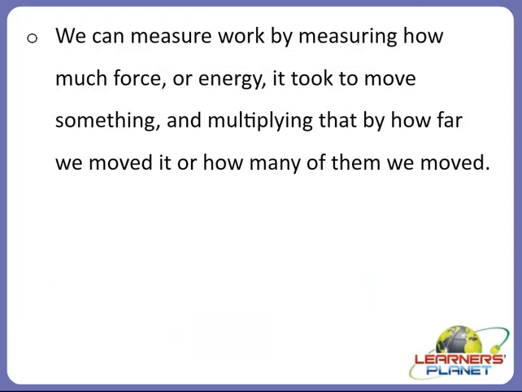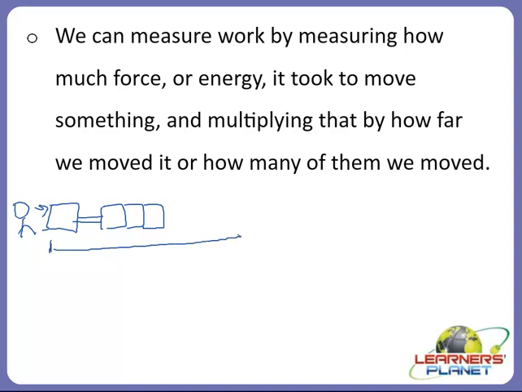That we can measure work by measuring how much force or energy it took to move something, just like we took an example of a box, and multiplying that by how far we moved it or how many of them we moved. There we took an example of one box, but if we are binding this box to a chain of number of boxes, and a person is applying enough force to move it from a certain distance, consider this as 0 and this as 1.